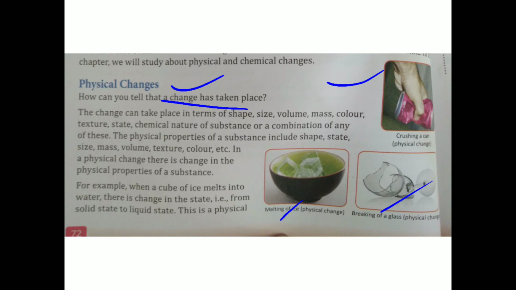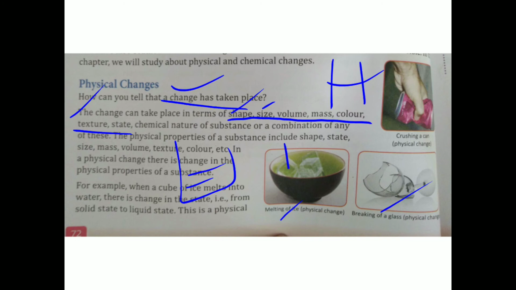Now let's see. The change can take place in terms of shape, size, volume, mass, color, texture, state, chemical nature of substance, or a combination of any of these. What they want to say is that if the change is only in the shape, the can's shape is like this. Now when the person crushes it, its shape changes, its size also changes. Volume, what is meant by volume? The water is in the glass, the water is in the bowl, the volume is the same but the water is the water. Mass means its weight.